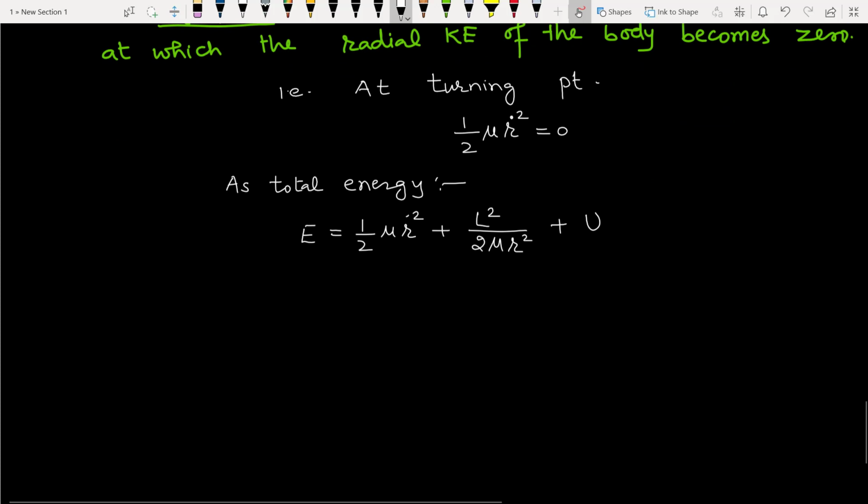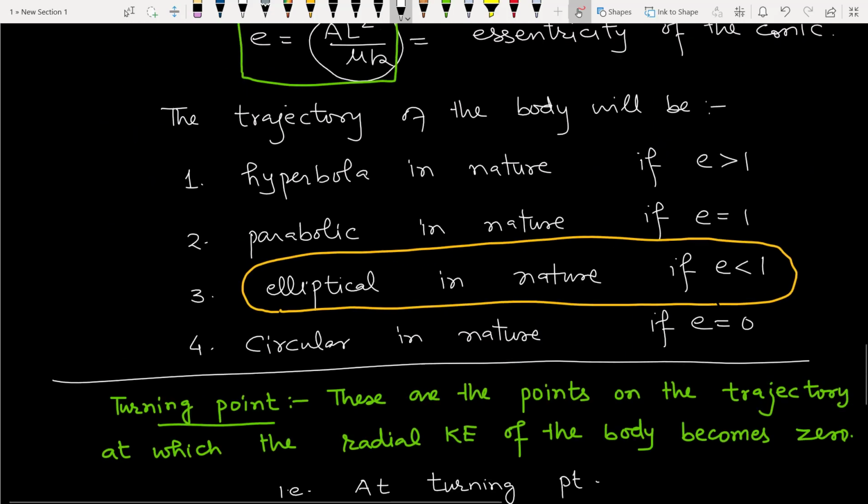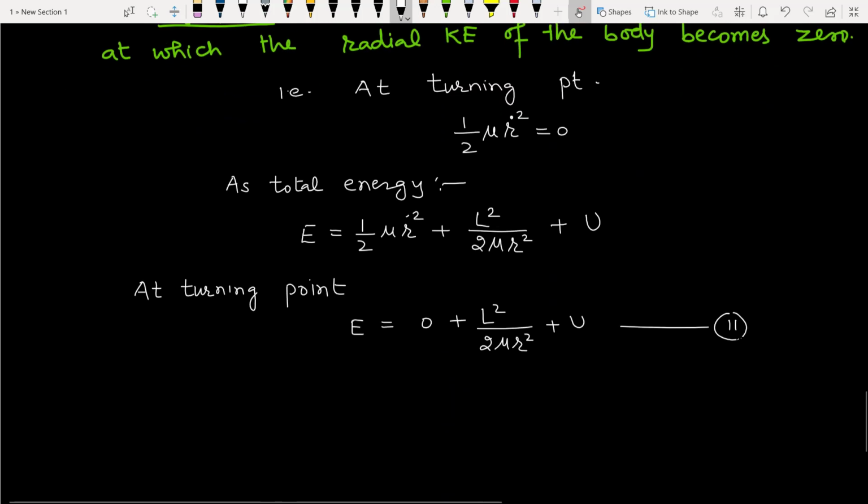So when we apply the concept of turning point, the total energy expression will reduce to E equals L square upon 2 mu r square plus U, because the radial kinetic energy part is 0. We mark this equation as equation number 11, in continuity with the previous lecture.